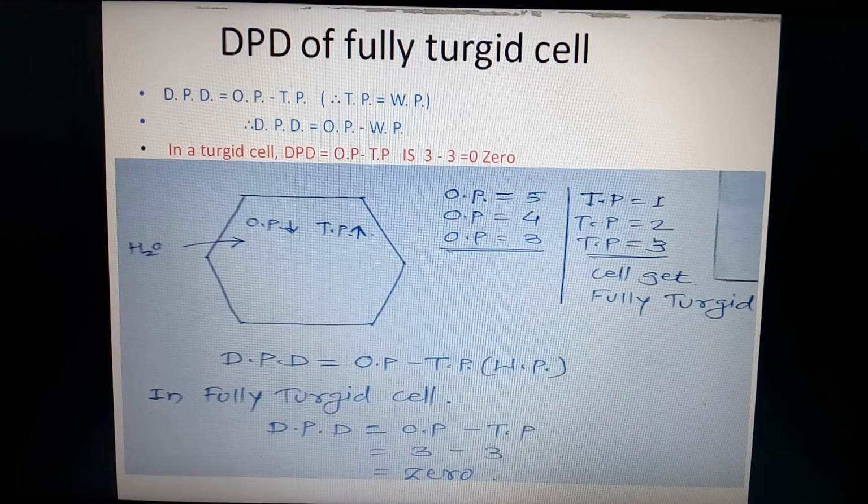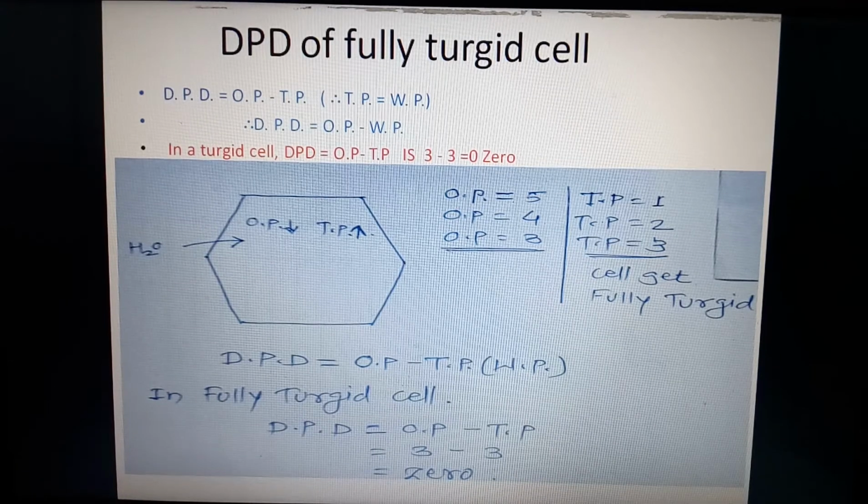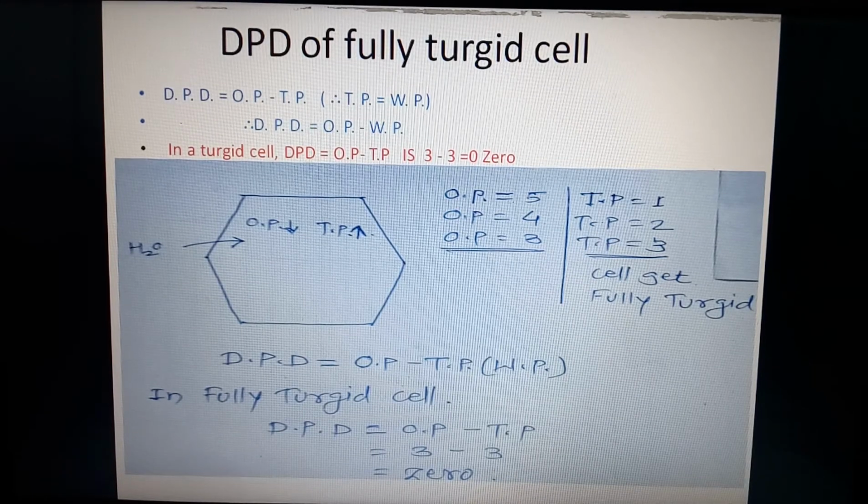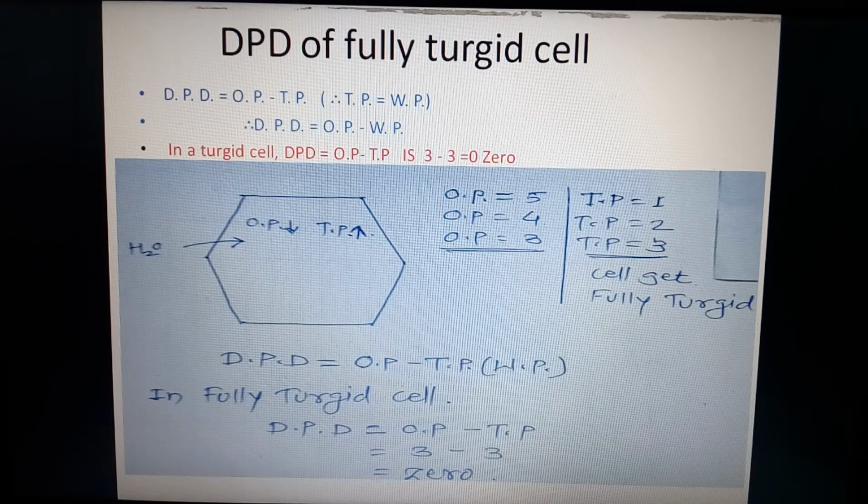That is all for diffusion pressure deficit and diffusion. So these are the three different physical processes involved in the absorption of water from the soil towards the plant body: imbibition, diffusion and osmosis. Thank you.